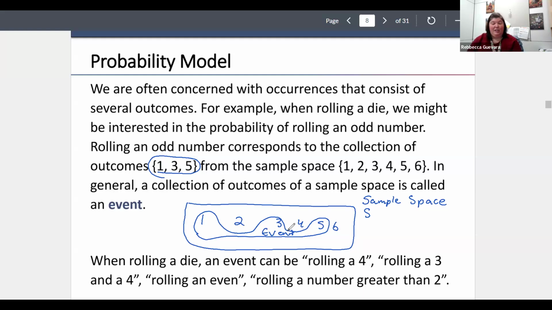I could have potentially other kinds of events. My event could be something really simple, like maybe I just roll a 4. Maybe I roll a 3 and a 4. That would still be an event. It could be I just roll my even numbers. Or it could be I'm going to roll any kind of number that is greater than 2. So there's several different events we could find in a particular sample space. We just have to specify what it is we're looking for.